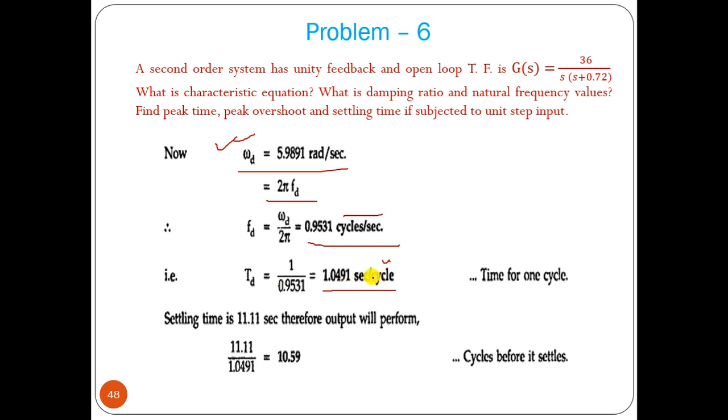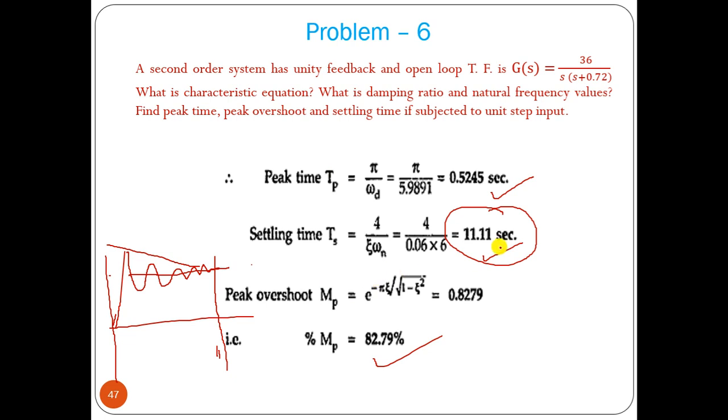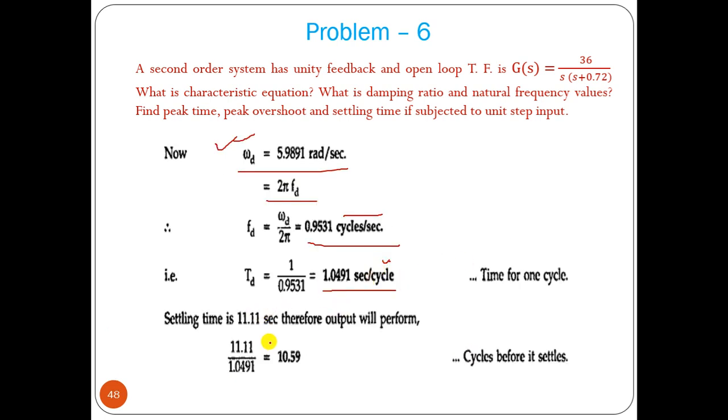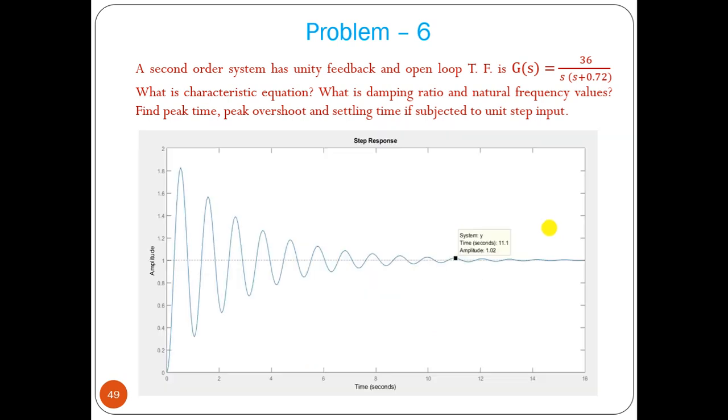Okay, so the settling time is 11.11. So how many cycles will it require? That is 11.11 divided by 1.04 second per cycle. So 10.59 cycles it will require. It will go 10.5 cycles when it will reach or settle.